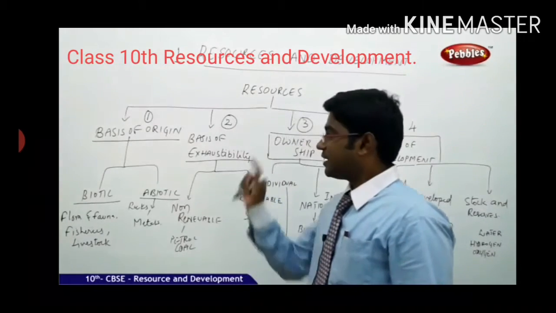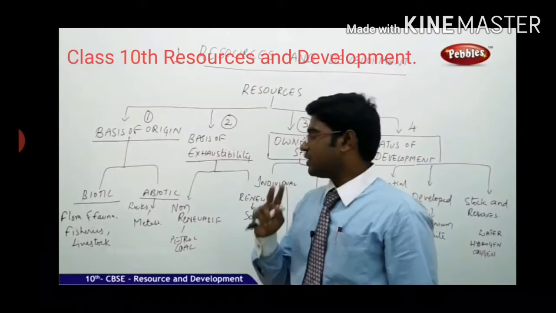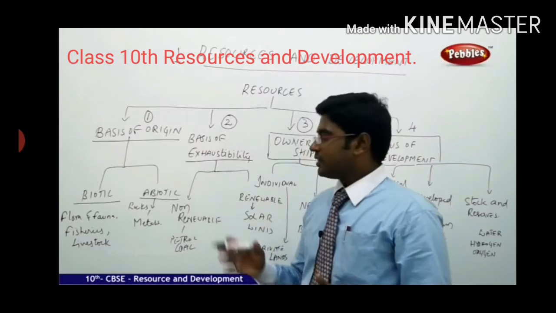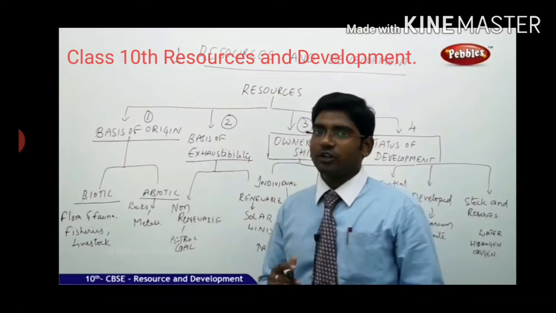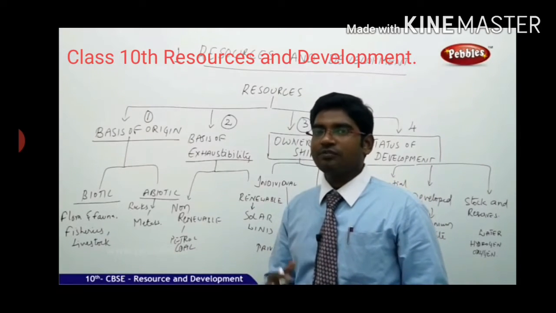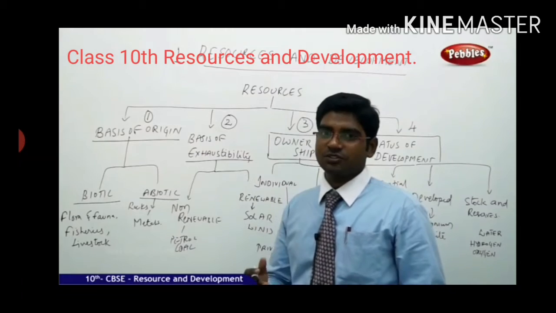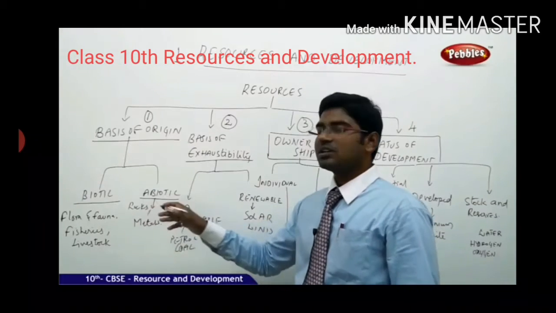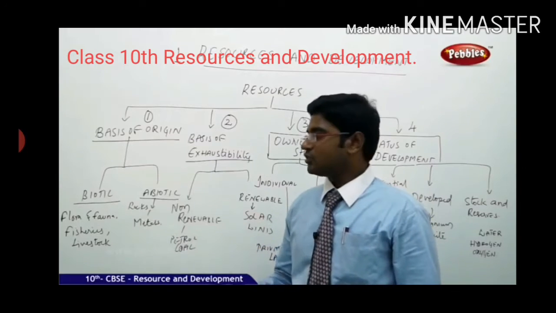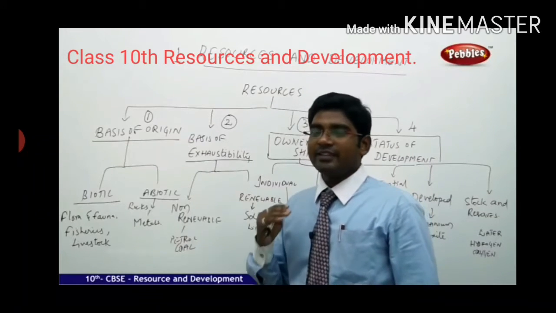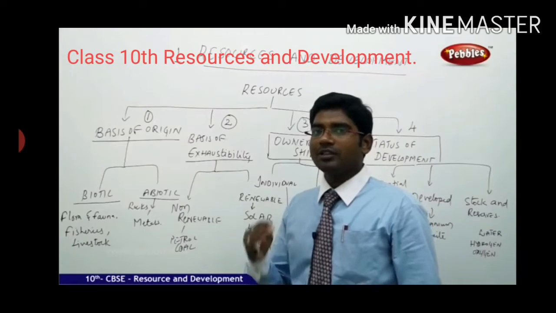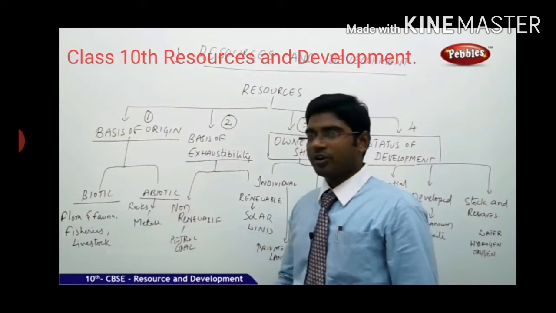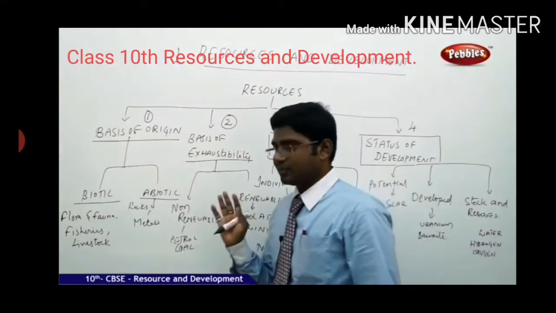Moving to the next category in the same basis of origin, the second one is abiotic. Abiotic is very simple. It is the complete opposite of biotic, consisting of all non-living things like rocks, metals, etc. So abiotic explicitly deals with all the non-living things available in nature, rocks and metals.